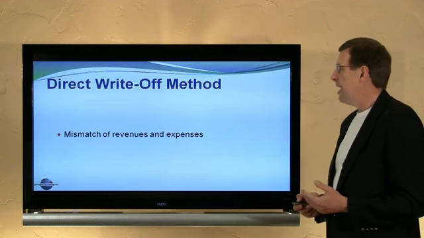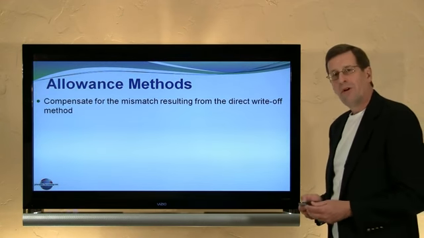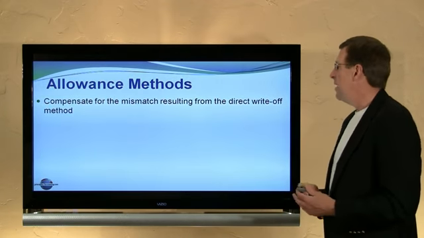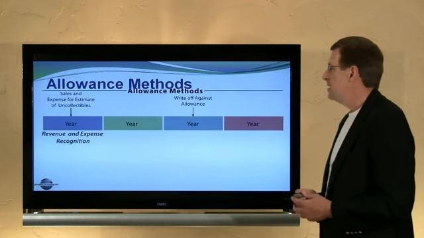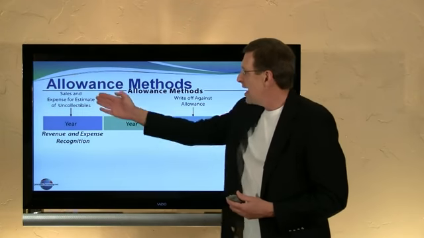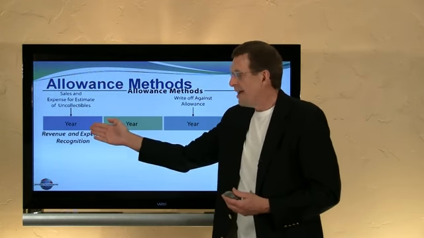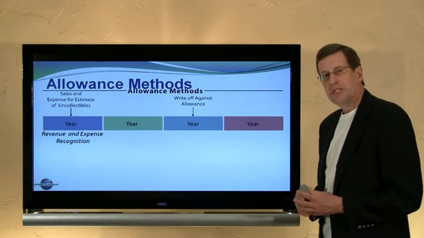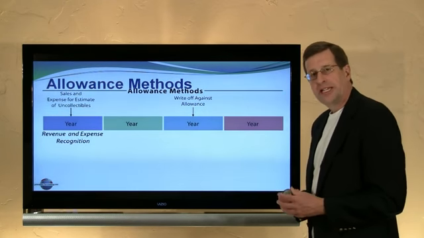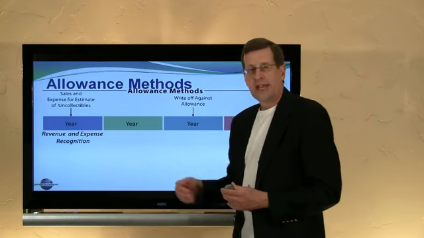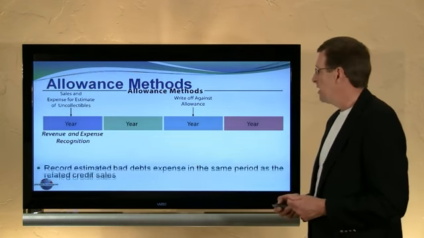So generally accepted accounting principles prefer and require, if material, an alternative allowance method that results in a better matching of revenues and expenses. So with an allowance method, we have sales and expenses for the bad debts recorded in one period. That is, we estimate the amount that we're not going to collect and record that estimate as an expense in the same period that we record the sale. Later, when we write off a specific account, there's no charge against income. We're instead writing it off against an allowance account that was established back in year 1. And this will make more sense when we look at the related journal entries.